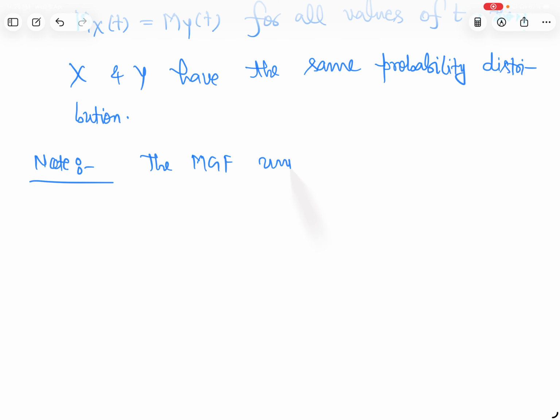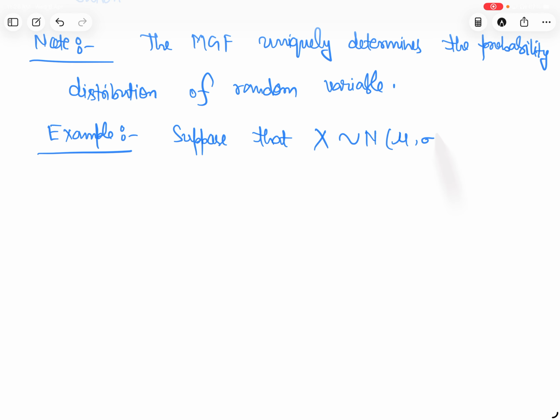तो example, suppose that X is normal distribution with mean mu and variance sigma square.